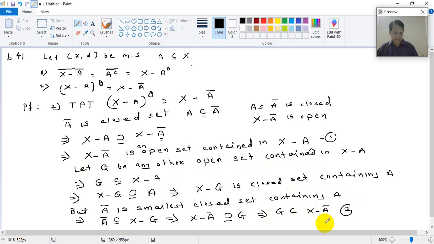So what does it mean? X minus A bar is the largest open set. Whichever other open set we take, it is a subset of the open set X minus A bar.